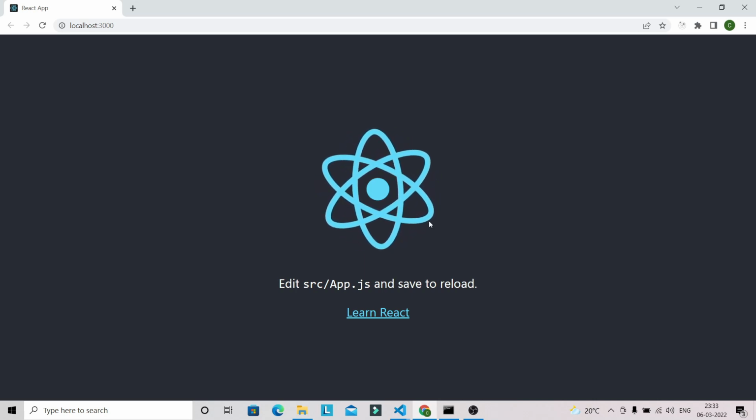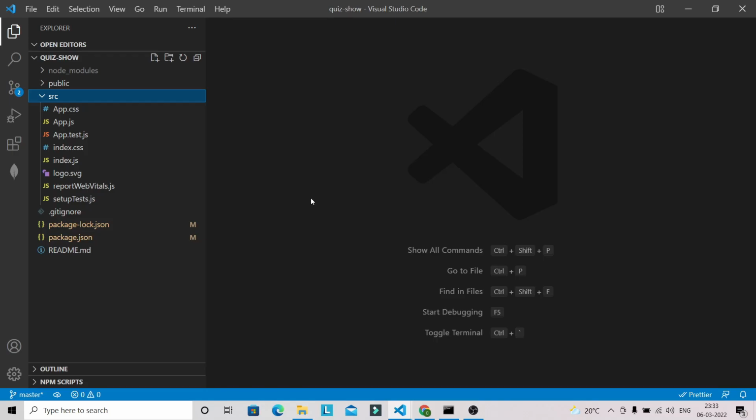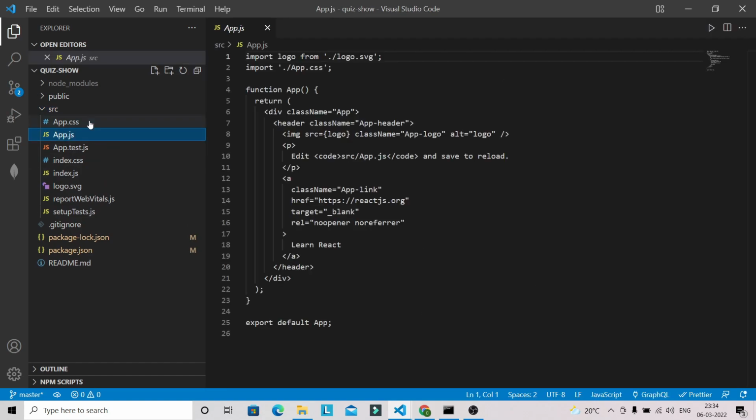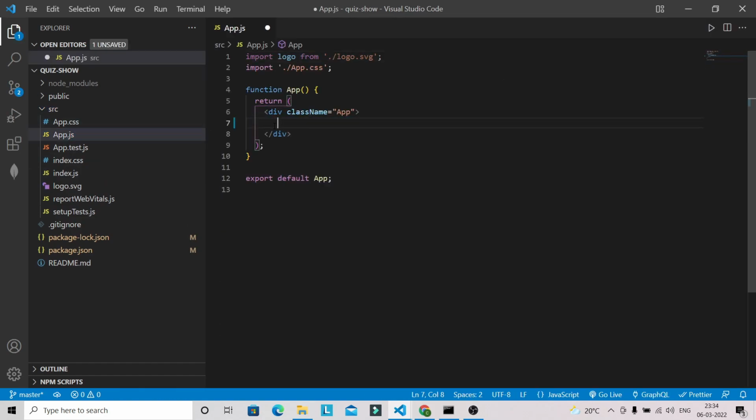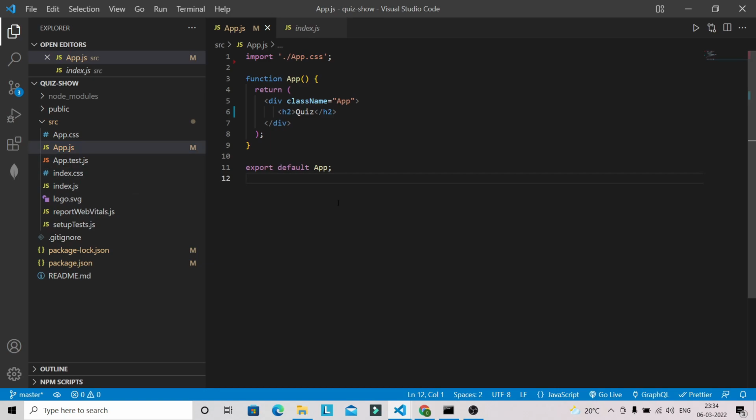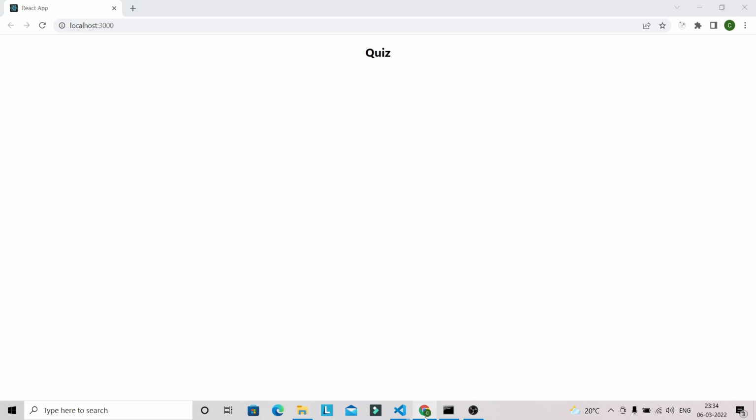So let's go back to VS Code, and before we start, let's do some cleanup. I'm just going to remove all this content, it is not required, and I'm going to give a heading like quiz. Okay, and the logo is also not required, so let's remove this one. Let's see whether we have any issue or not. So let's go into the browser. We don't have any issue.